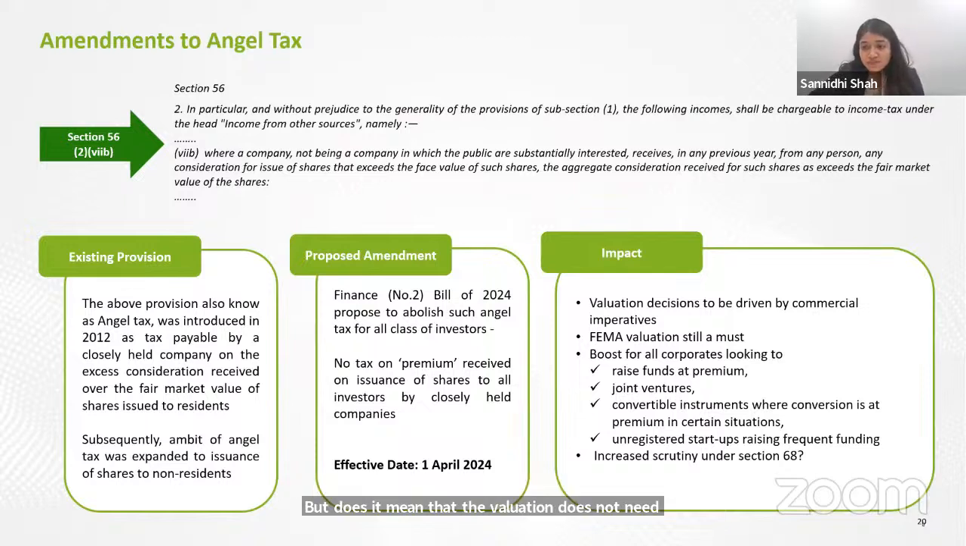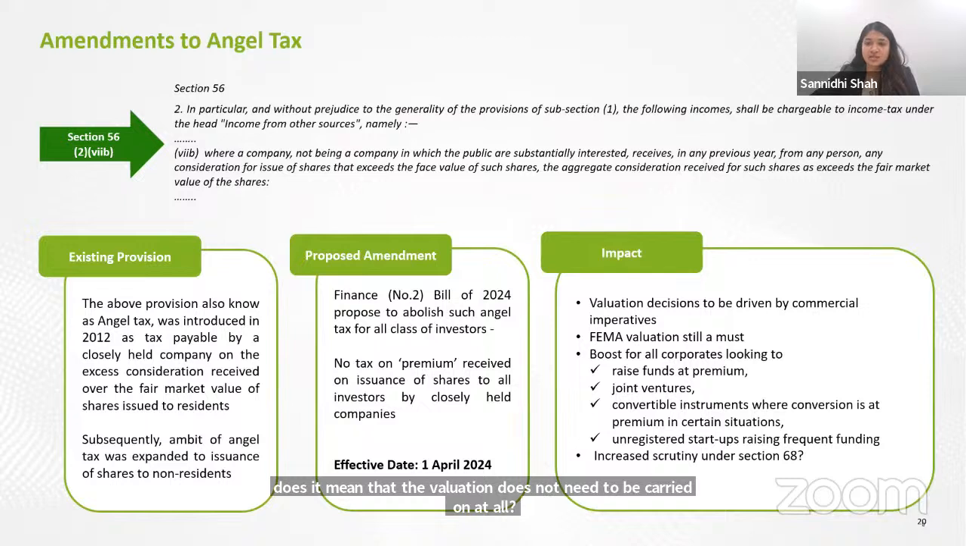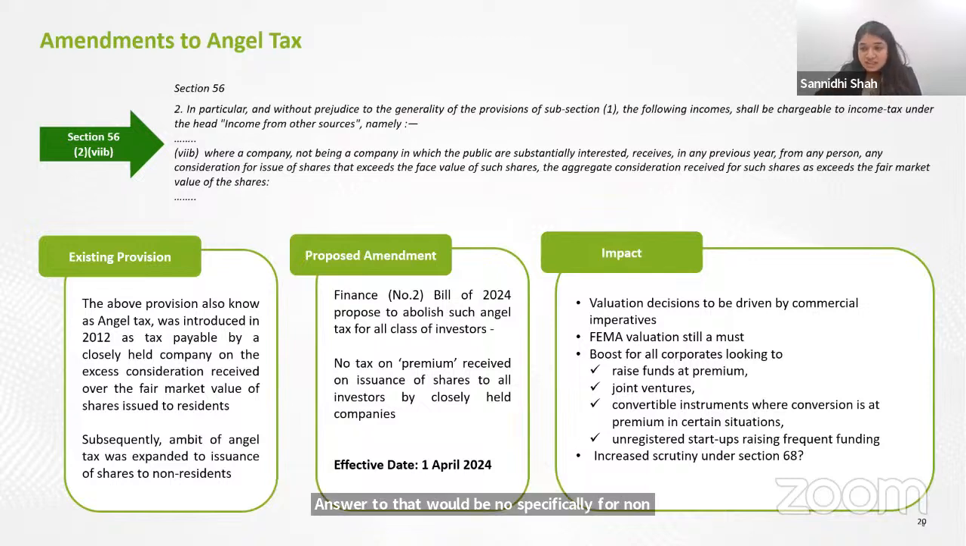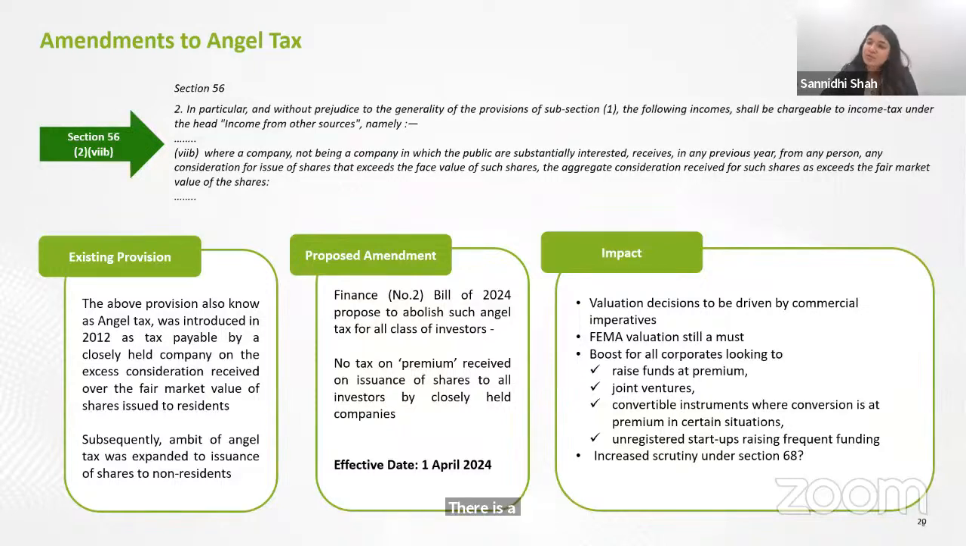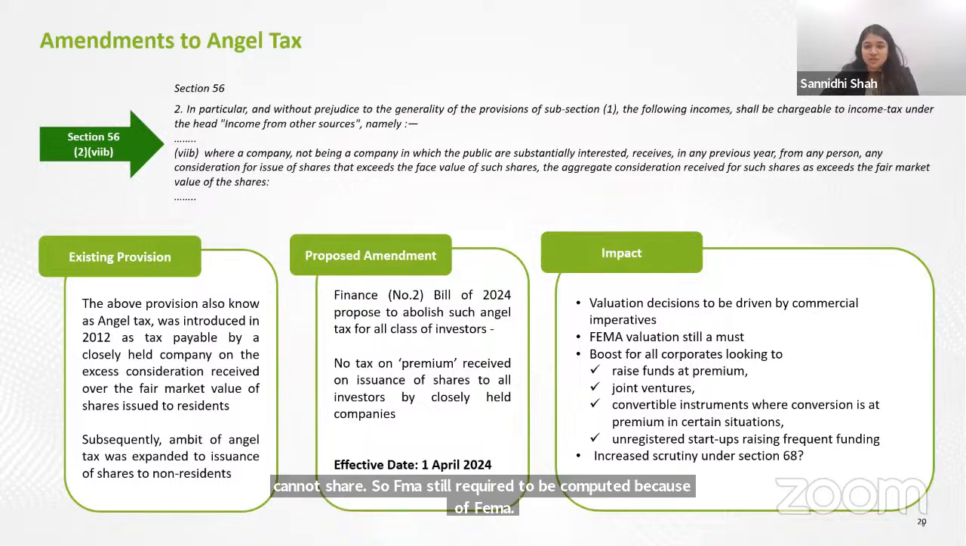Answer to that would be no, specifically for non-residents, because the foreign exchange laws of India also have a concept of FMV. What does the RBI say? That if you are issuing shares to a non-resident, there is a floor price below which you cannot issue shares. So FMV is still required to be computed because of FEMA. However, if you issue shares over and above it, the Income Tax Act will not tax you.